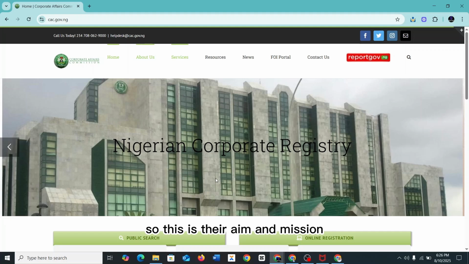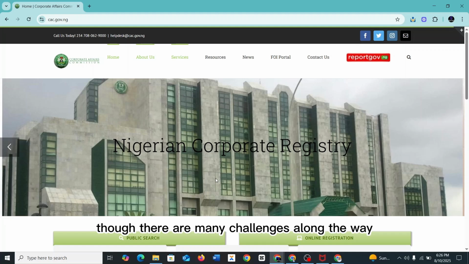This is their aim and mission. They want to integrate AI into their portal, and that is what is going on in the era we find ourselves in now. People are using AI, so kudos to the CAC for what they have done. Though there are many challenges along the way, they are still working on updating the portal every day.